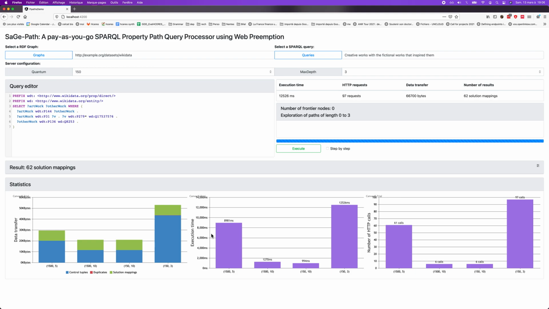Okay, so I hope it helps you to understand how SaGe-Path is working. And the final message is that thanks to SaGe-Path, it's possible to execute very complex property path queries online, get complete results, and all of that without ingesting dumps locally. So I think it is quite useful.